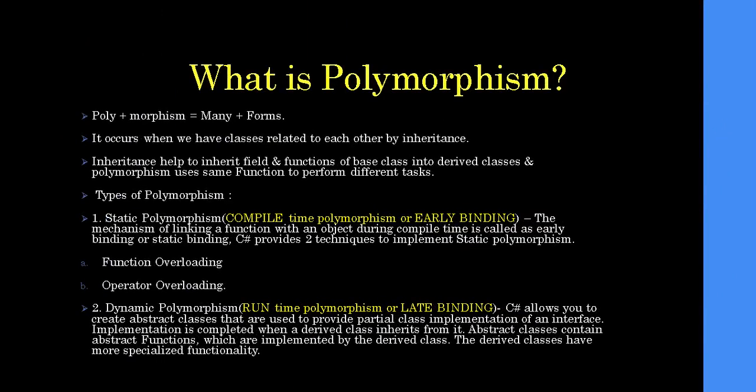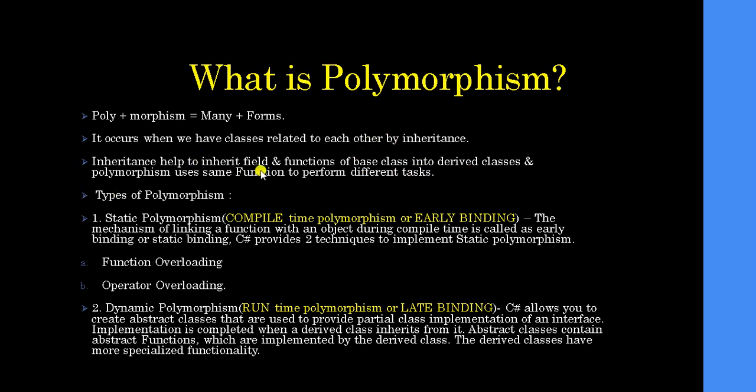What is polymorphism? Polymorphism is also a type of OOPS concept, where poly stands for many and morphism stands for forms, many forms. It occurs when we have classes related to each other by inheritance. So polymorphism is dependent upon the inheritance concept. Polymorphism can occur between a base class and a derived class, where the base class is a parent class and the derived class is a child class.